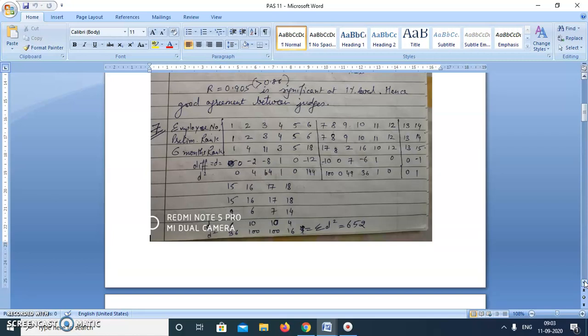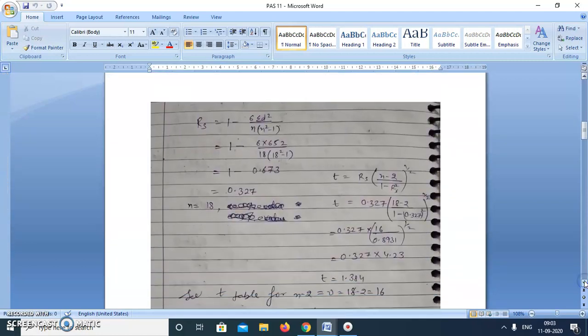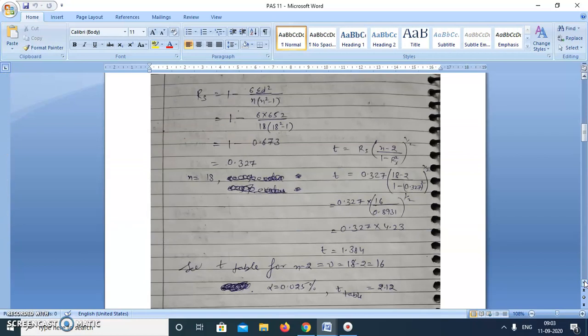So similarly, we'll calculate first the D, that is difference between the two ranks, then D square, then sigma D square, which is 652 in this question. I have shown the calculations. Next, you have to calculate the rank correlation coefficient by using the formula 1 minus 6 sigma D square upon n square minus 1. So I get the value 0.327 here, and n is 18. Now when the n is greater than 10, we cannot use this table 9.11 for the significance testing. Then we have a small procedure.